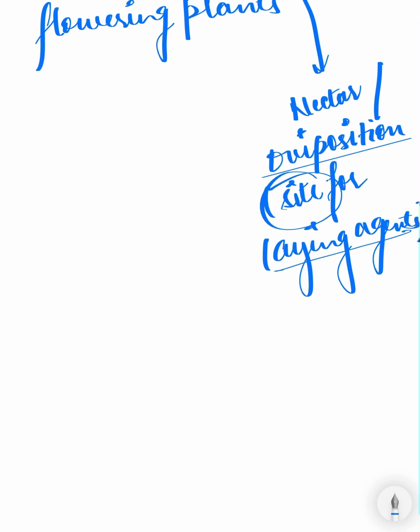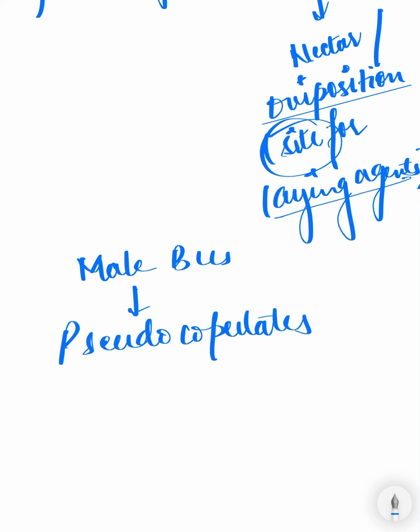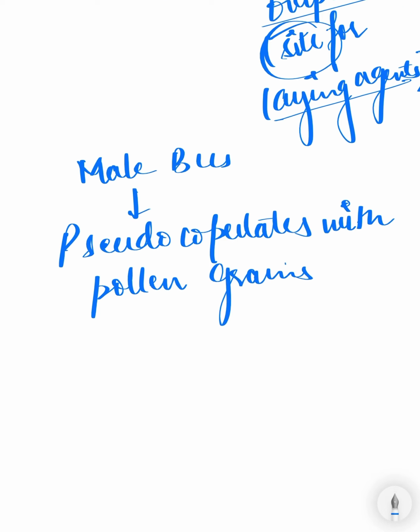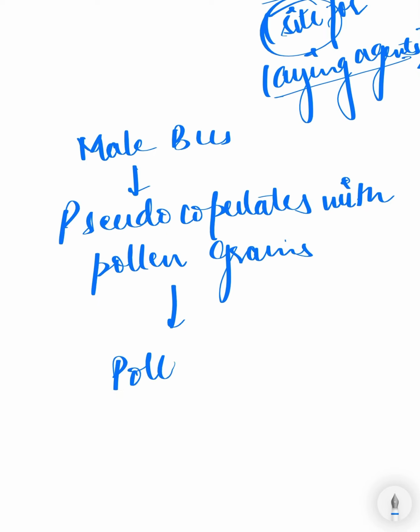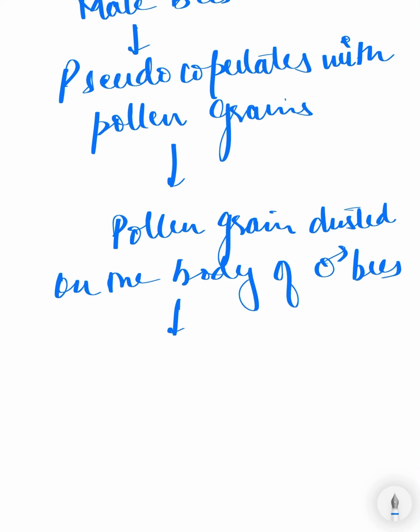What happens here? The male bees may also pseudocopulate with the pollen grain, and hence the pollen grain is dusted on the body of the male bees. Hence the pollination may take place.